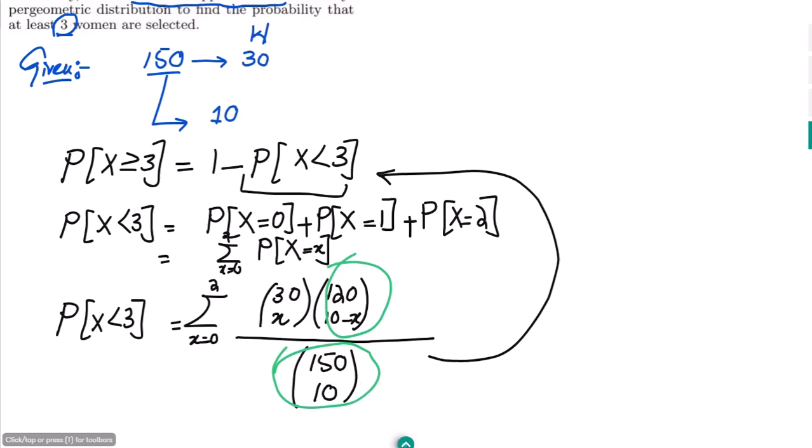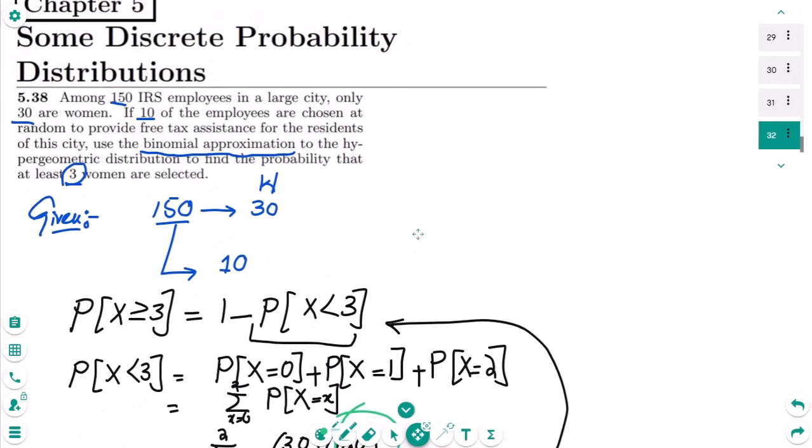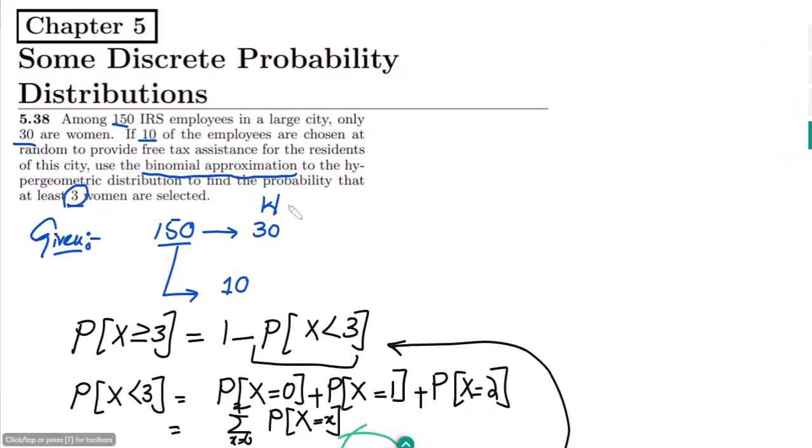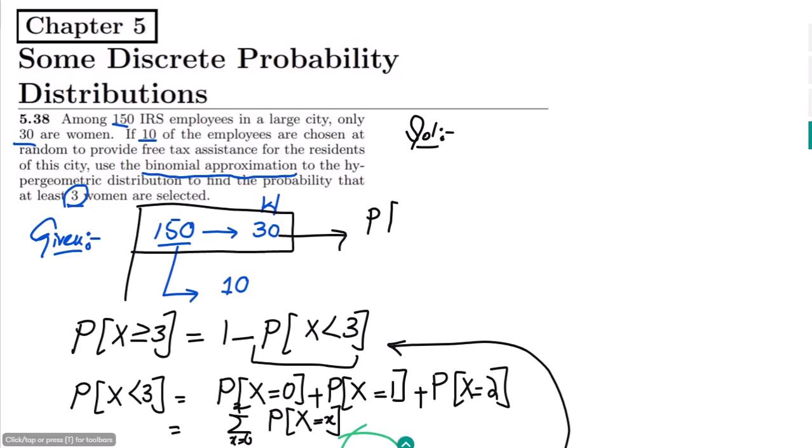So instead, as given in this question, we can use the binomial distribution approximation. For it, we have to find p, the probability of women among the employees. It would be 30 divided by 150, so it would be 0.2.